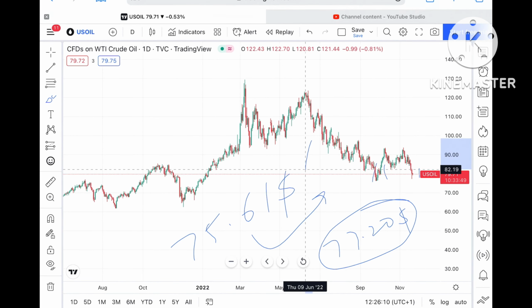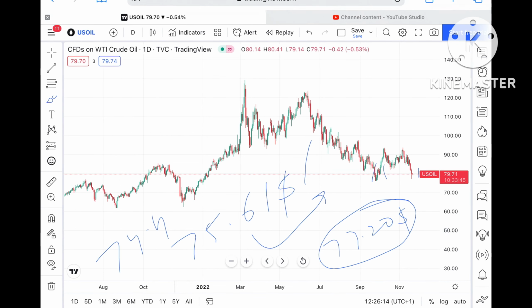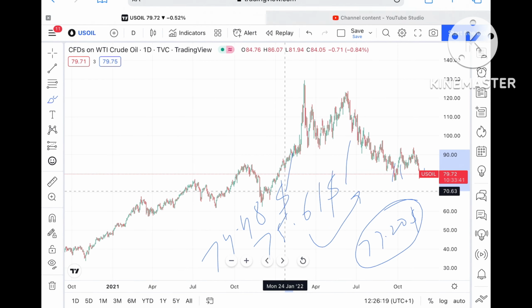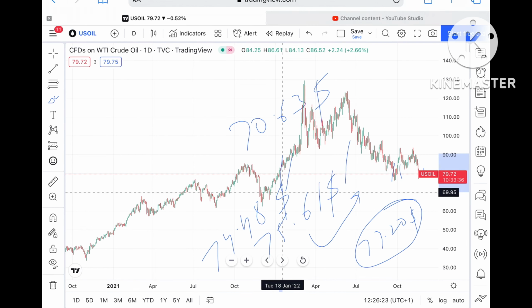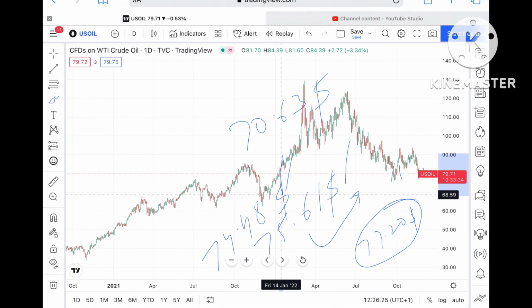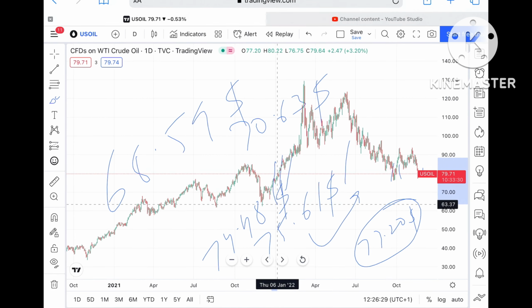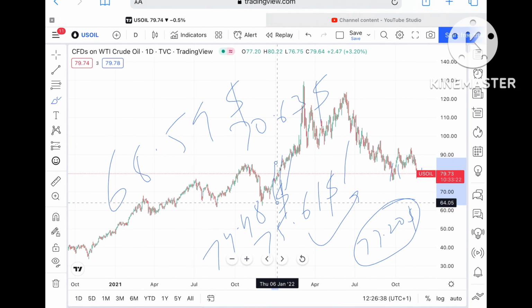If the level goes further down, then it can touch a level of $75.61. If that level also goes further down, it can touch a level of around $74.48, and from there it can go further down towards a level of $70.63. If the price moves below that level, chances are very high it can go towards $68.59, and from there further low towards around 63.82. If that level also doesn't sustain, then the probability of moving further down will be there.